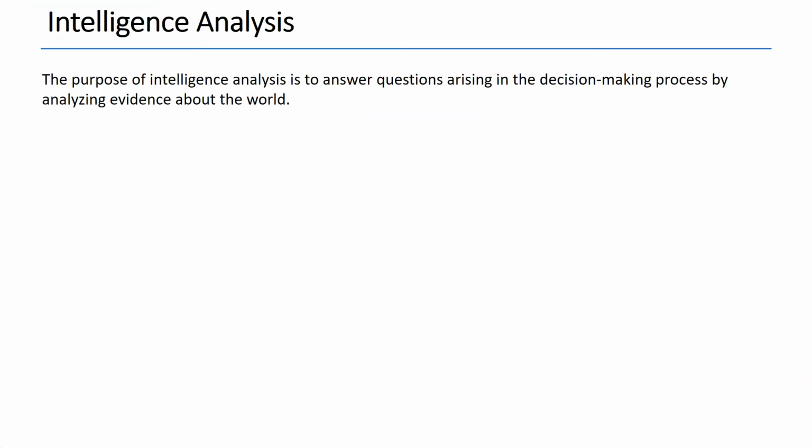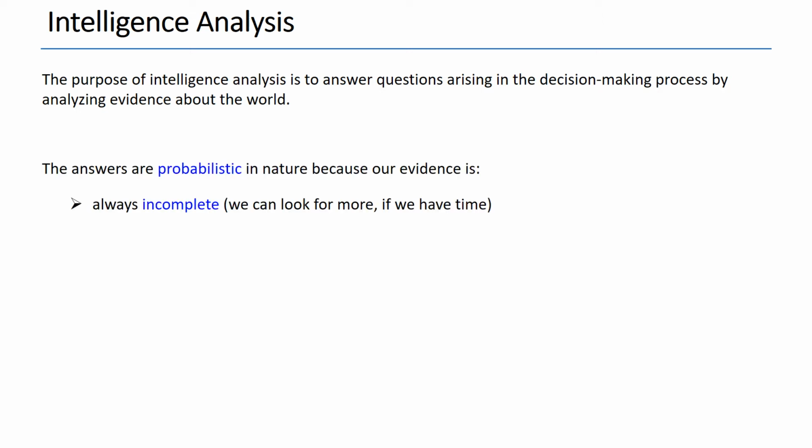The purpose of intelligence analysis is to answer questions arising in the decision-making process by analyzing evidence about the world. The answers are probabilistic in nature because our evidence is always incomplete. We can look for more if we have time. It's usually inconclusive.